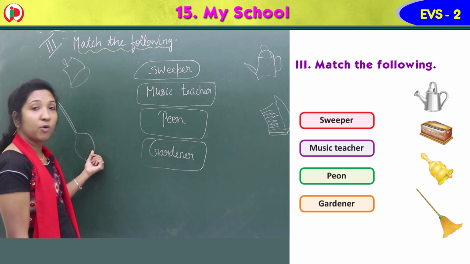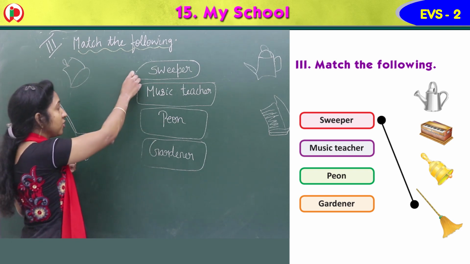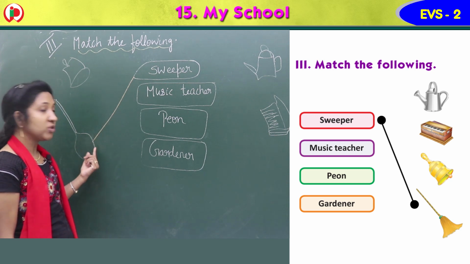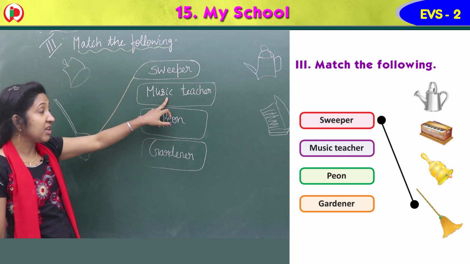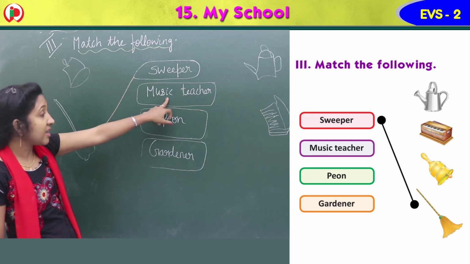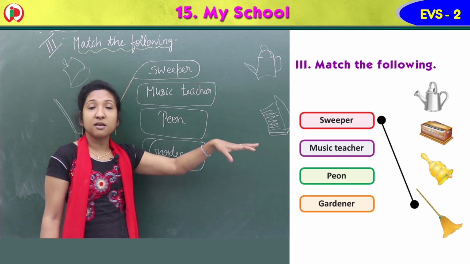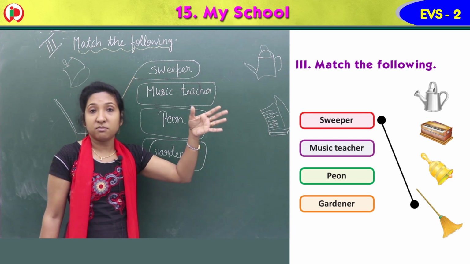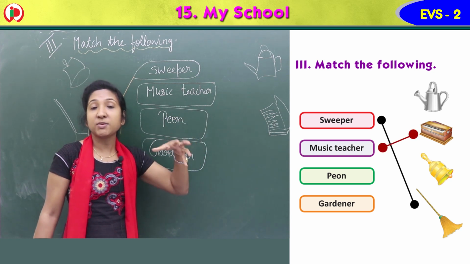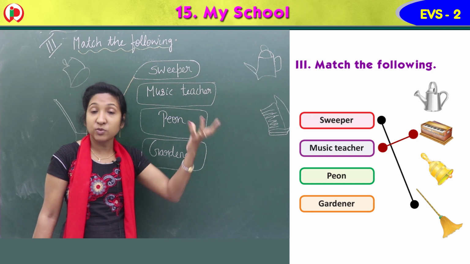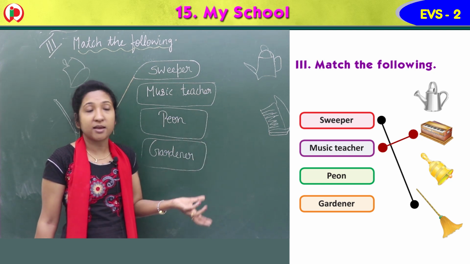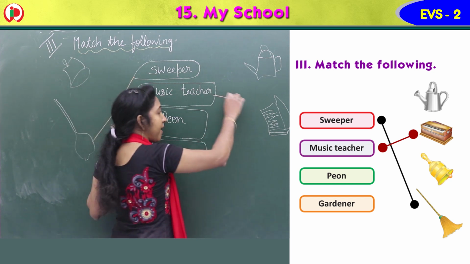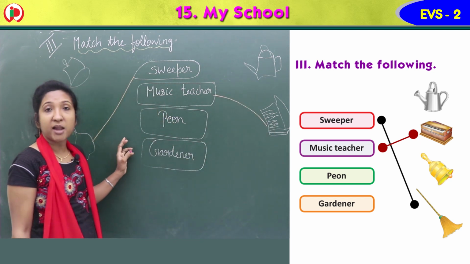So you can match sweeper to this image. Then music teacher, you can see an instrument here. It is a harmonium. A harmonium is an instrument used by a music teacher to teach music. So music teacher matches with the harmonium.